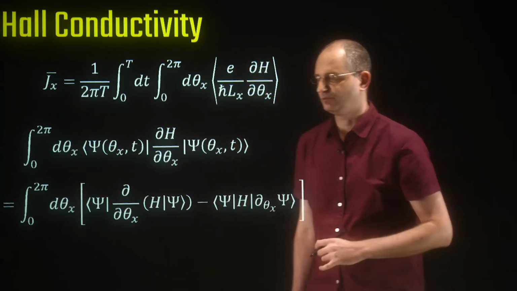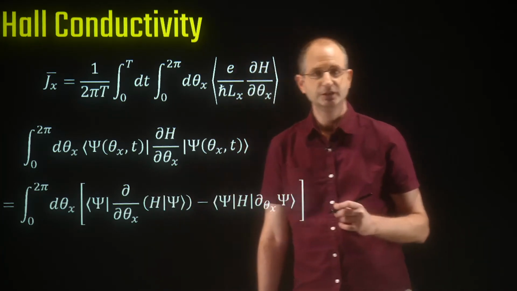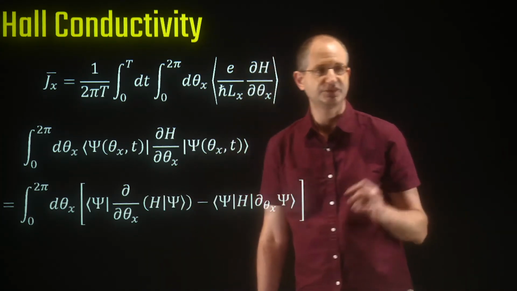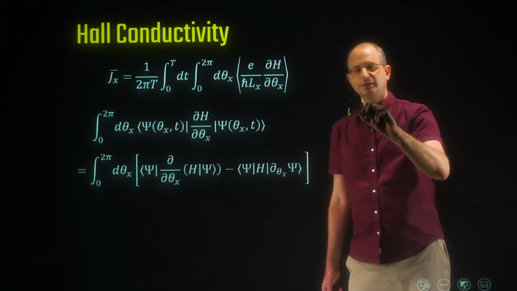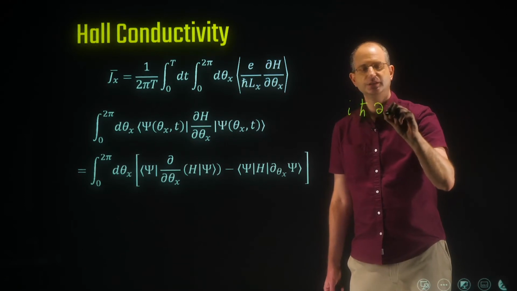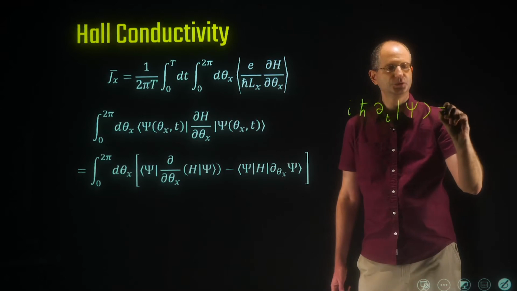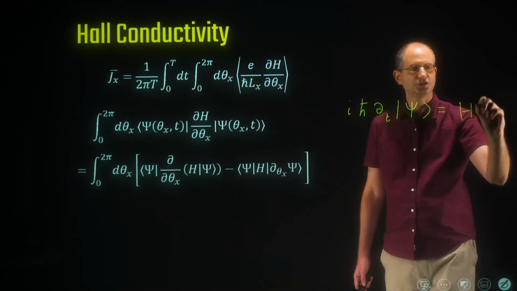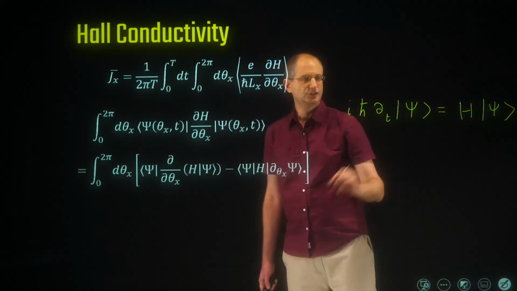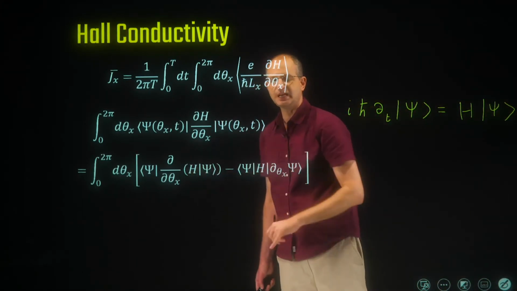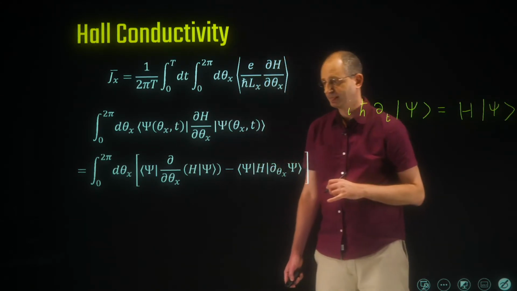Okay, so so far we've done nothing here, but now we can use the time-dependent Schrödinger equation that psi of t satisfies. So as usual, i h bar dt of psi is equal to h times psi. Okay, and we can insert this both for h times psi and bra h psi times h.